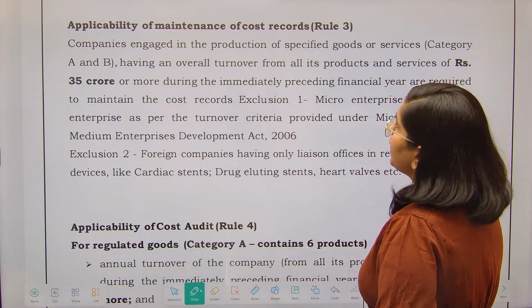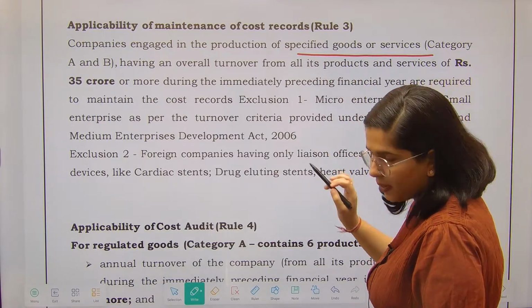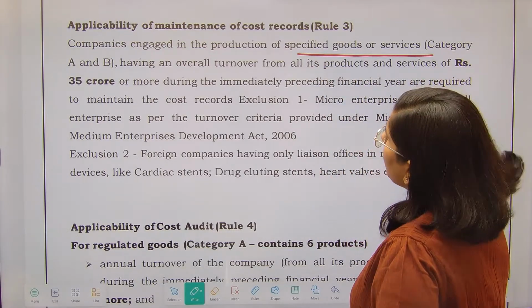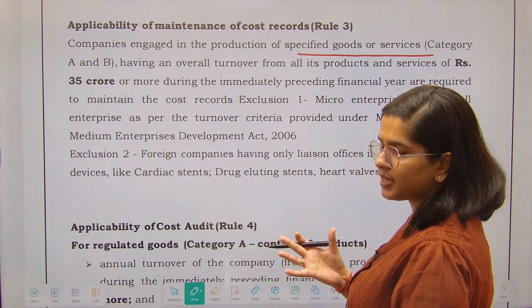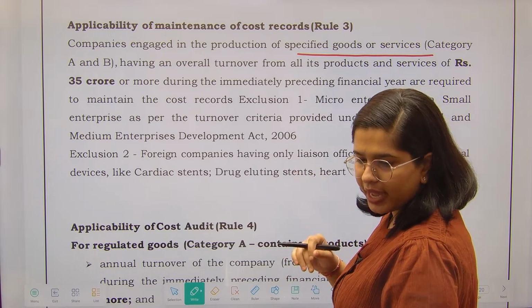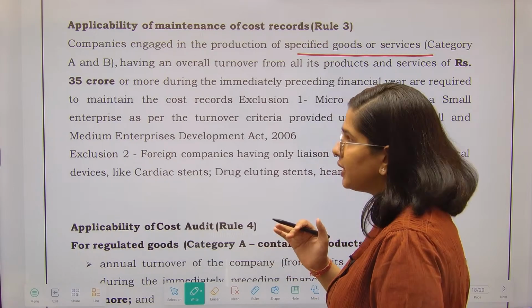Companies engaged in the production of specified goods or services, category A and B. In category B, there are almost 35 plus industries. In category A, there are 6 industries. I have included category A, but for category B you do not have to go that far because that is not needed for you.